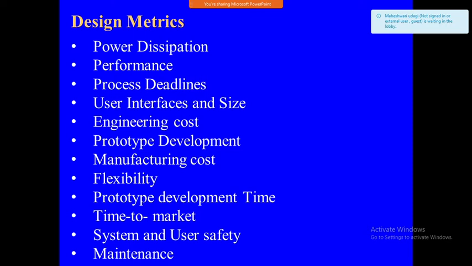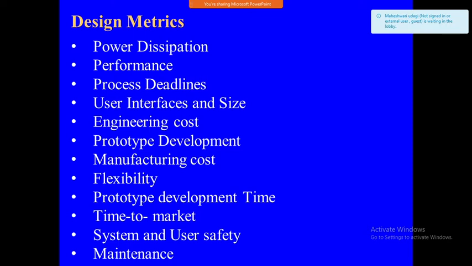If it is charged once, it has to last at least 10 hours, 20 hours. Then only we'll use the mobile phone. If it is asking for charging after 1 hour, 2 hours, with the battery draining, then it is a waste, no? So power dissipation is a very important design metric for the embedded system.